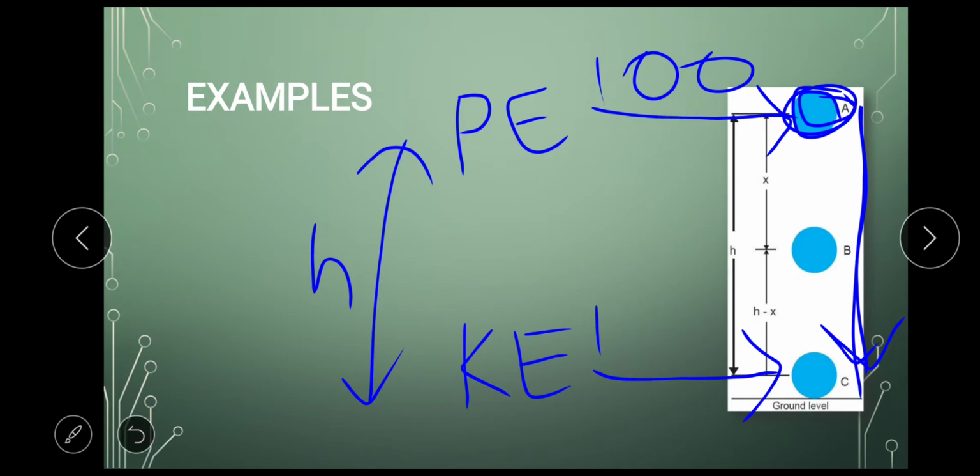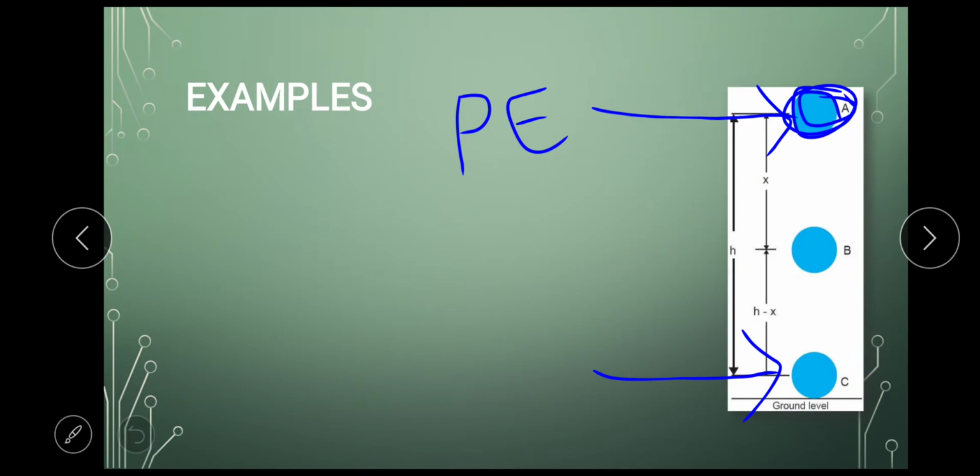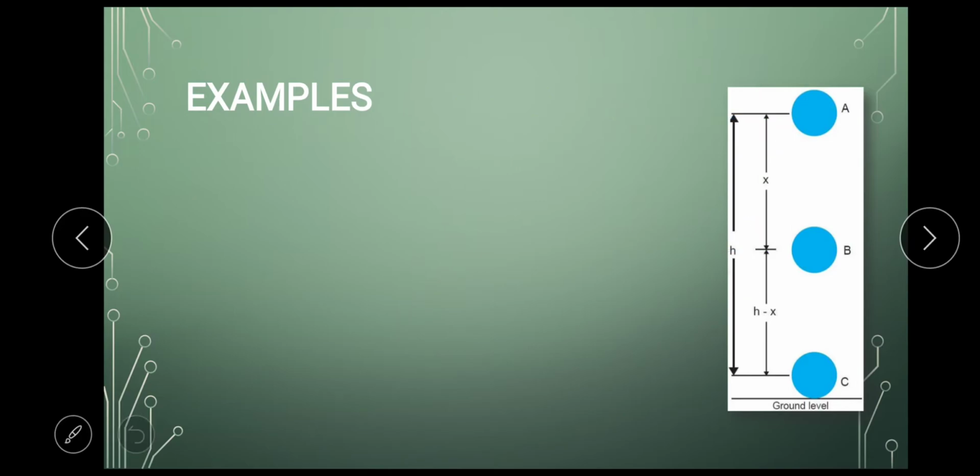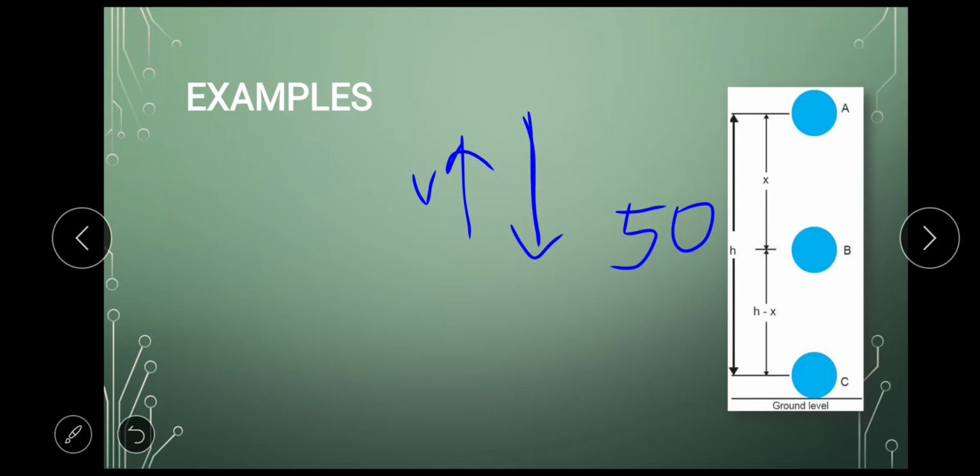But what about this level? The level which is in between here. So let's study this. What will happen? Understand. Once the ball falls down here, the height is decreased. If height is decreased, potential energy will decrease. Correct? So the potential energy will become 50 here. But because the ball is falling down, the velocity of the ball will increase. When the object is falling down, the velocity of the object increases. And if the velocity increases, that means I can say the kinetic energy will increase.